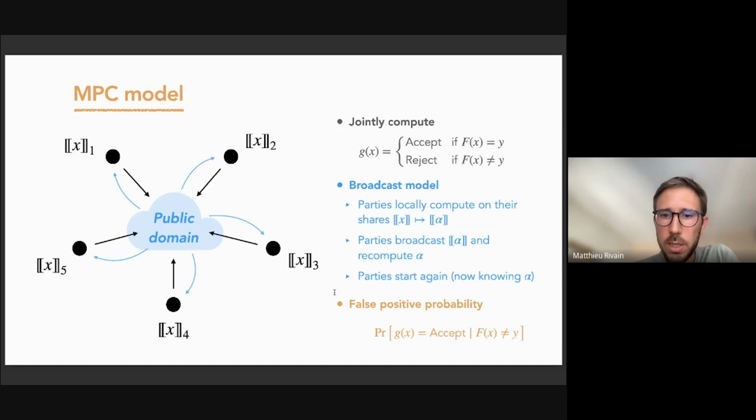We also consider some protocols where this function G might actually be probabilistic. So it means that we can have some false positives. So sometimes the function G will output accept, whereas X is not a valid witness. Okay, so this occurs with some probability that is called the false positive probability.